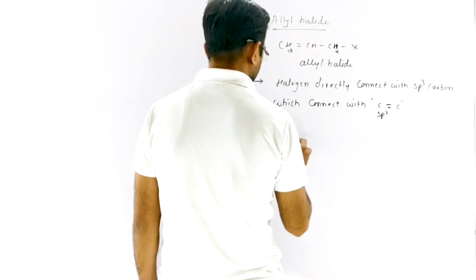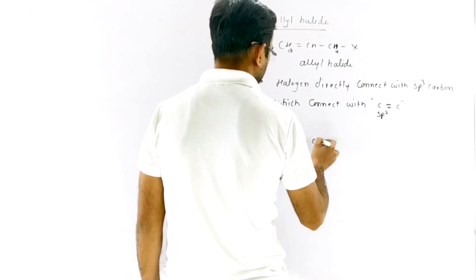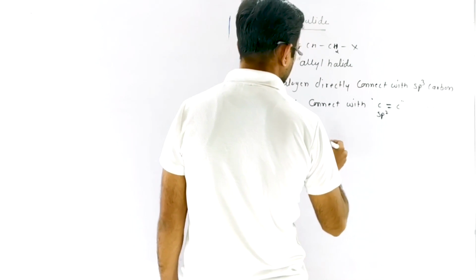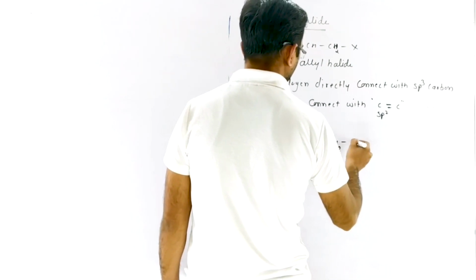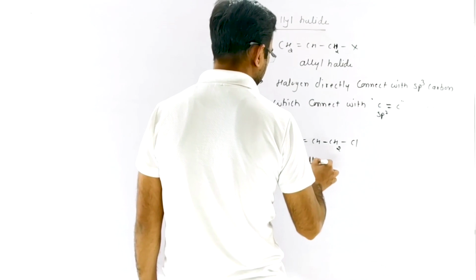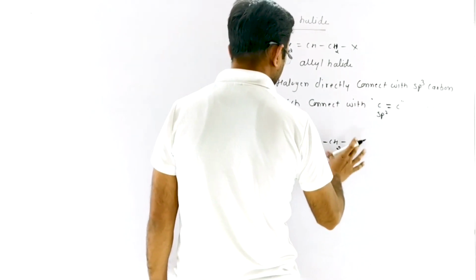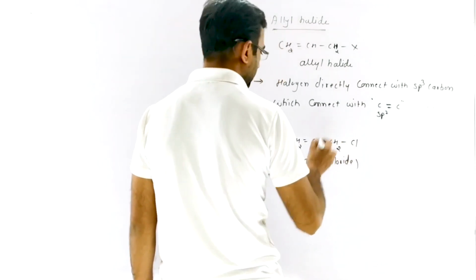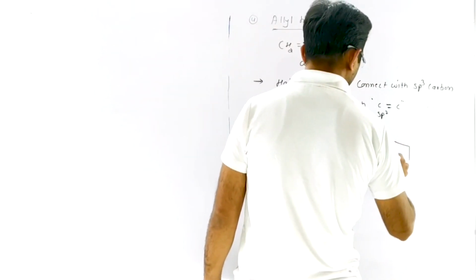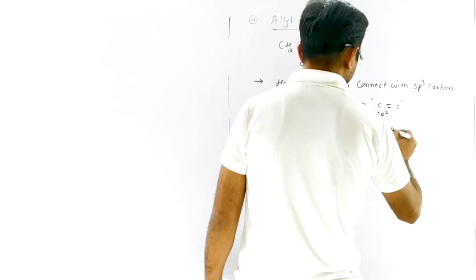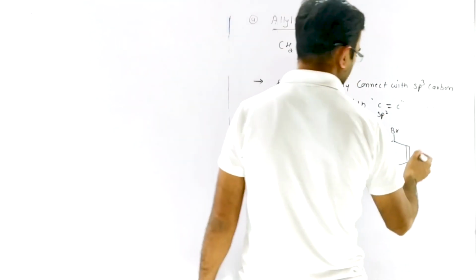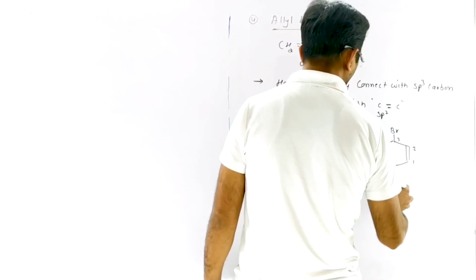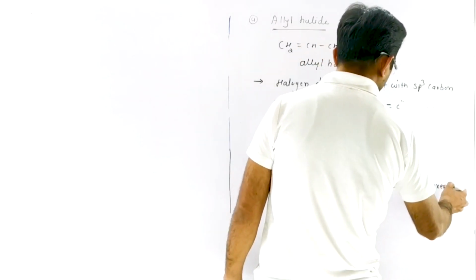We have some examples, like CH2=CH-CH2Cl, that is allyl chloride. That is also allyl, and naming is 1, 2, 3, 4, 5, 6: 3-bromocyclohexene.